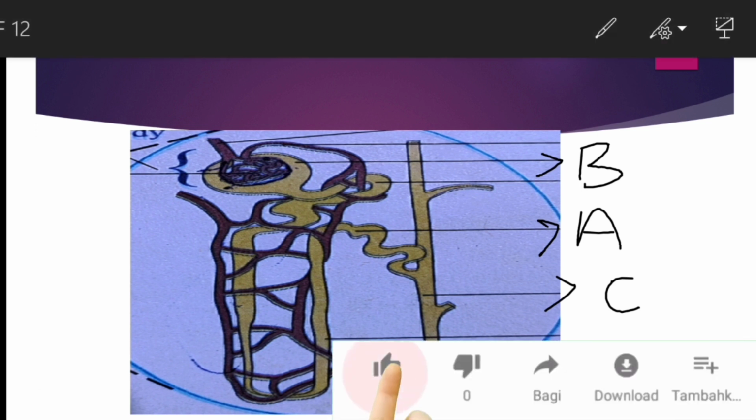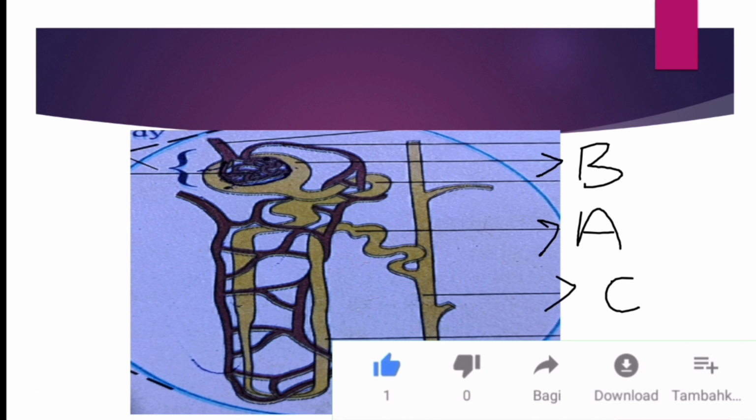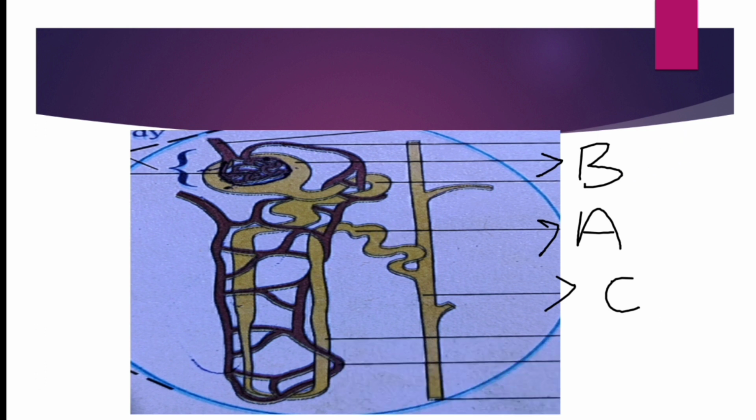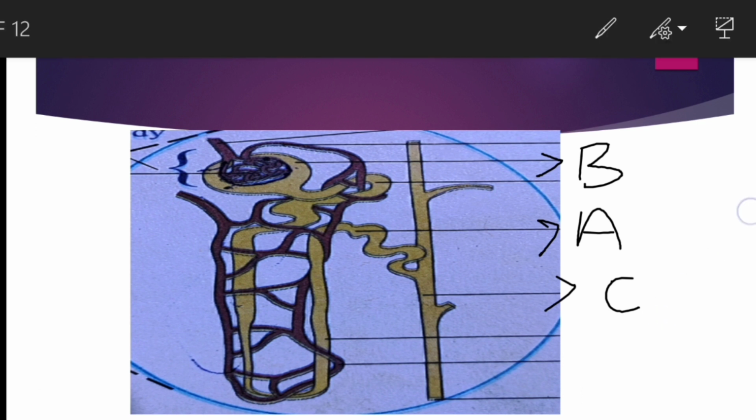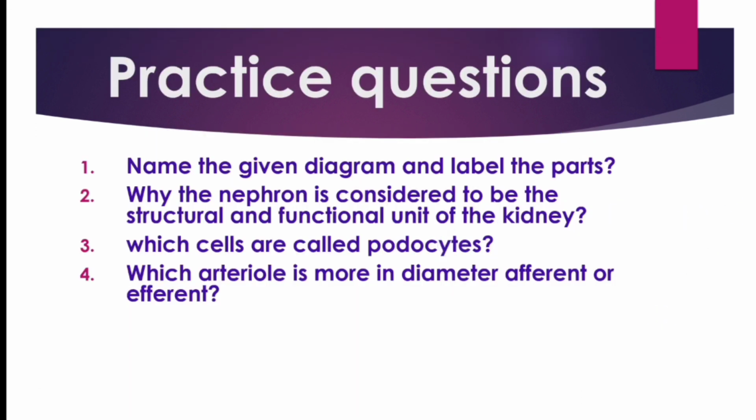Name the diagram and identify the parts A, B, C. What are the names of the parts? Have you remembered this? What is B? B is Bowman's capsule. A is the distal convoluted tubule. C is the collecting duct. Here I gave some practice questions for you also. So you should practice these questions.